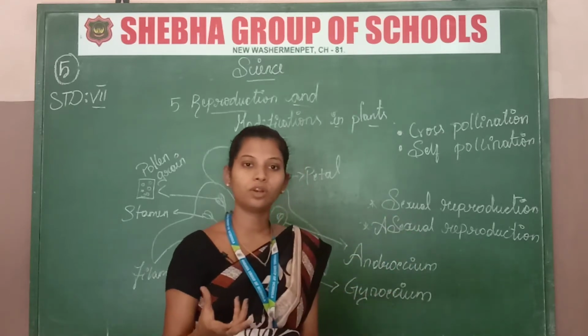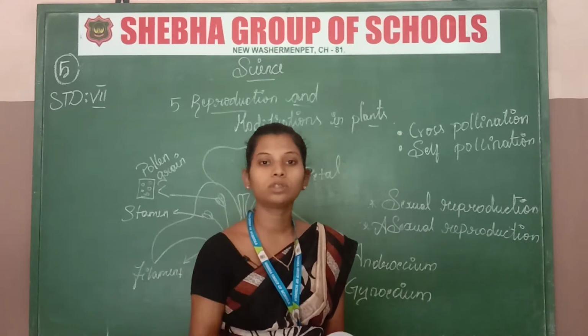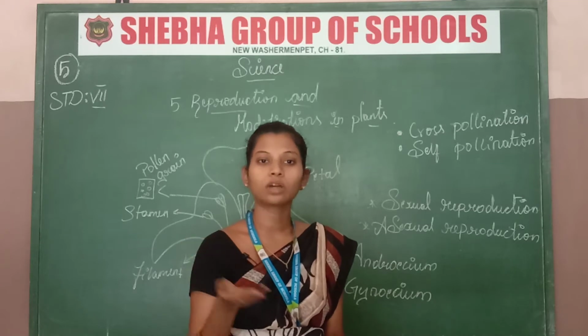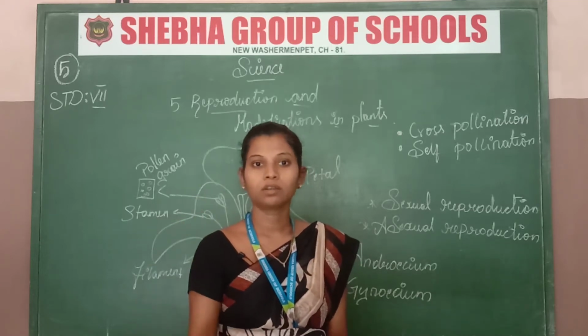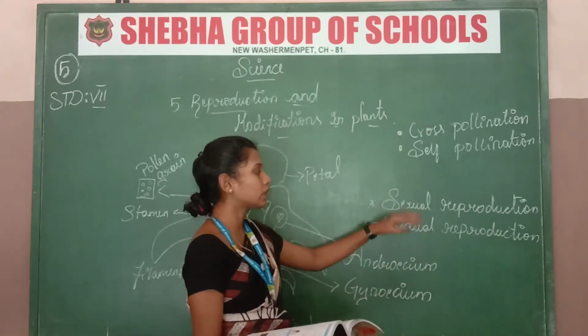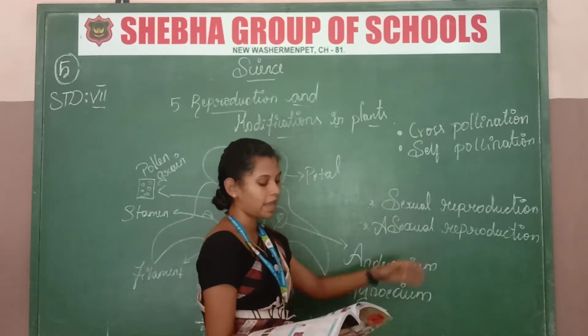Asexual reproduction means when the plant grows without seed. For example, with some rose plants we cut the plant and plant it in the soil. That is asexual. With seed, that is sexual. Without seed, that is asexual.